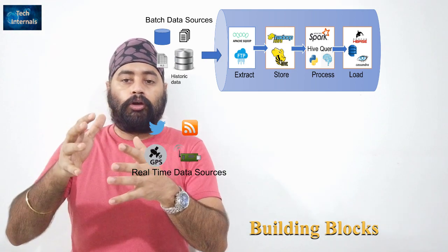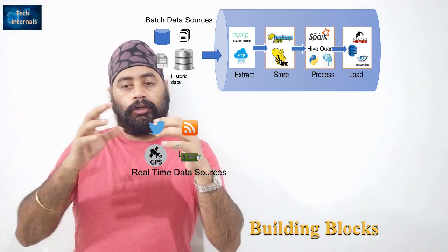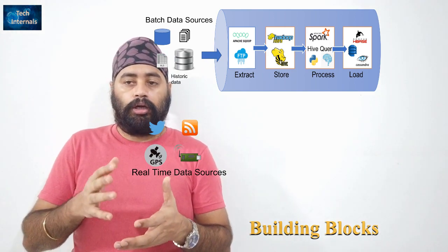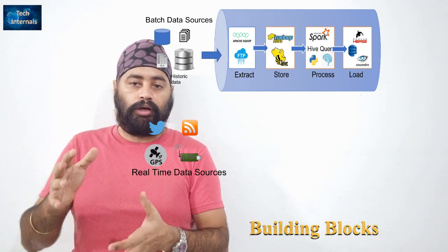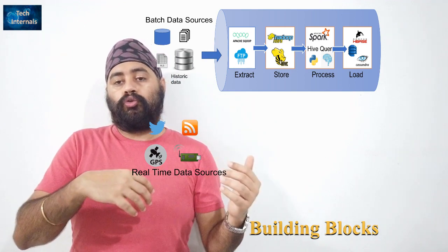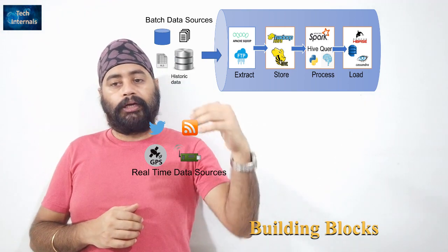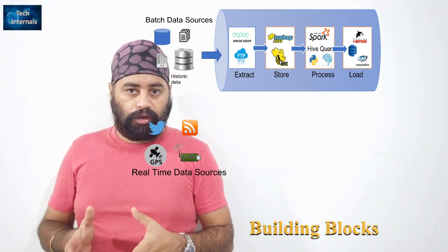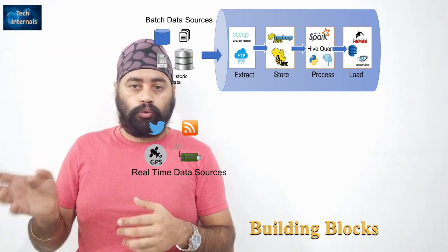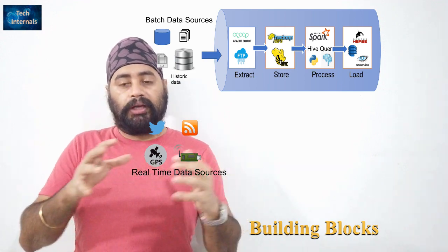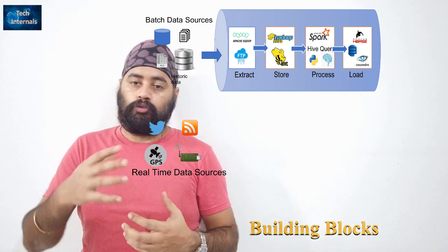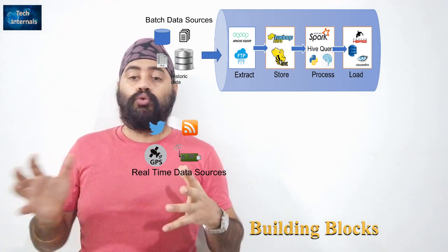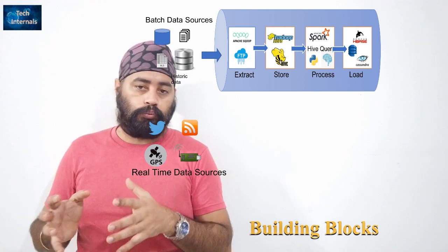Once you have extracted, you have to do some processing. Either you extract and put it into HDFS as file storage, or you can create tables. We have Hive-based tools which you can use to store data in a tabular manner. So you Sqoop data and put it into these tables. Now you do the processing, based on Hive on tables, with joins and queries, or once you bring data in, you can run Spark-based queries. Spark is a framework to do parallel processing on huge amounts of data, so you can use Spark as well.